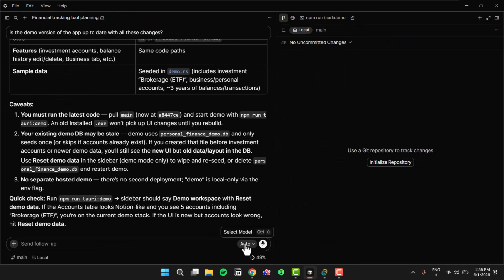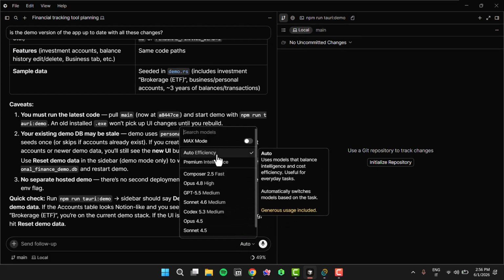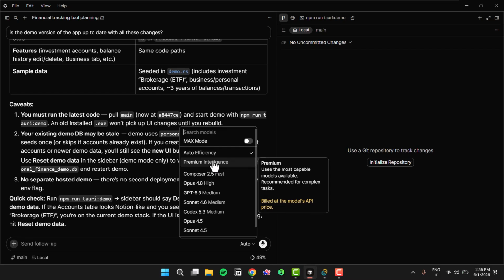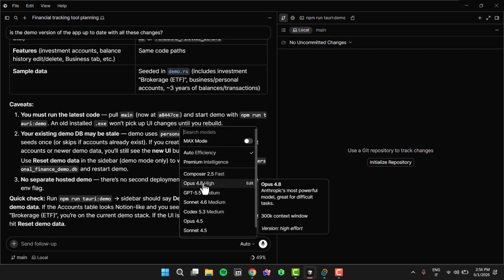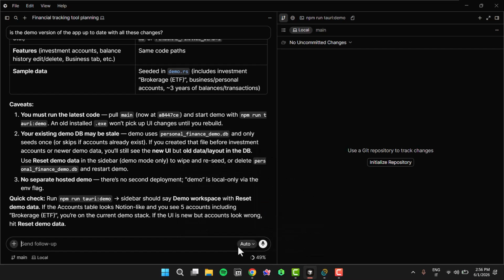I usually use Auto, that uses the balanced model for speed and quality and efficiency without consuming too many credits. Sometimes for more difficult tasks or high-level planning, I use Premium or Opus 4.8, which I find are effective at doing the work that I need.